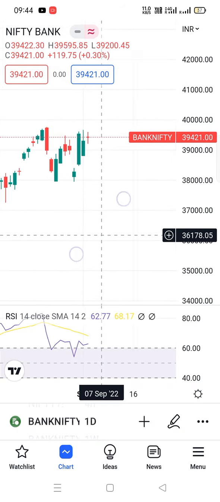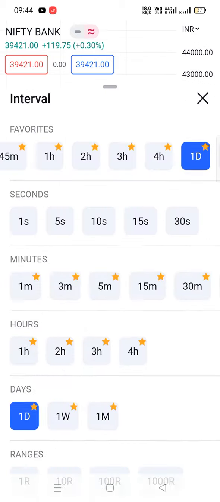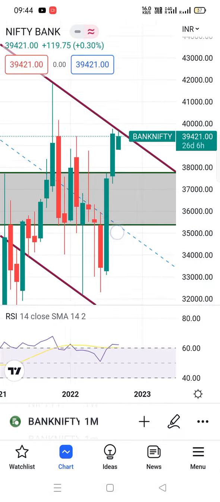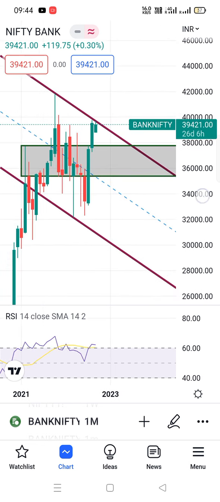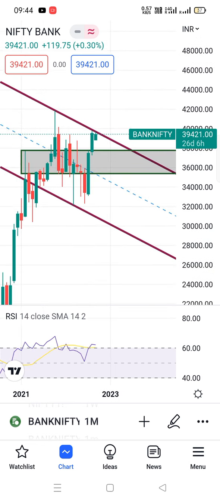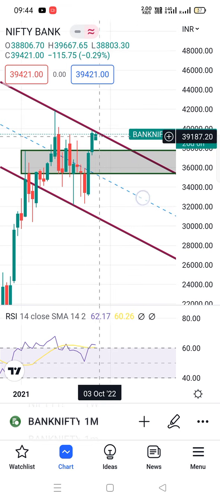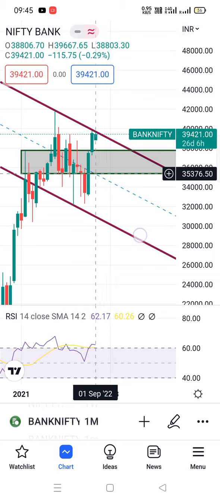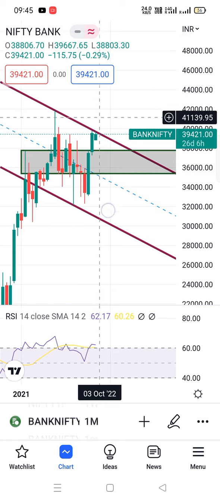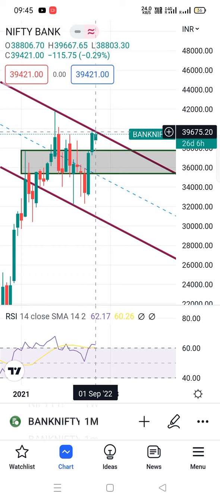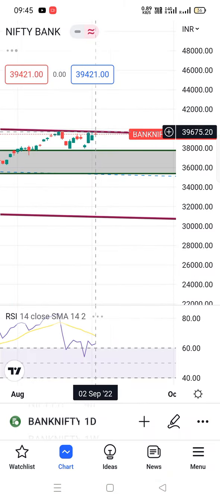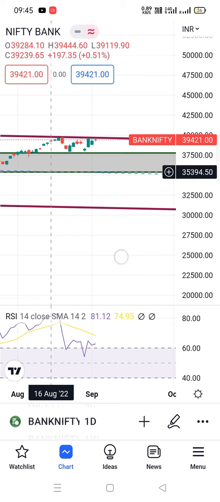What about Bank Nifty? In Bank Nifty also it is the same scenario. If we see the monthly chart, we can have the same theory, but Bank Nifty is more bullish than Nifty. In Bank Nifty, the rejection is coming from this midpoint monthly line. If the rejection is successful, then we can see this midpoint, 35,376, as a good support area. The 35,000 area is a good support in this monthly period. We have to watch that carefully. But if it breaks this trend line and sustains above 39,800, as I told you, we can go for 44,000 or 45,000 or maybe more.